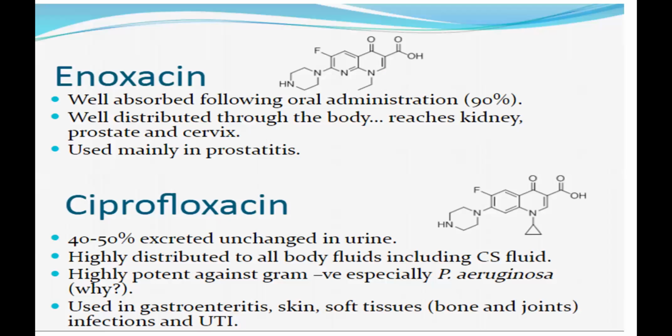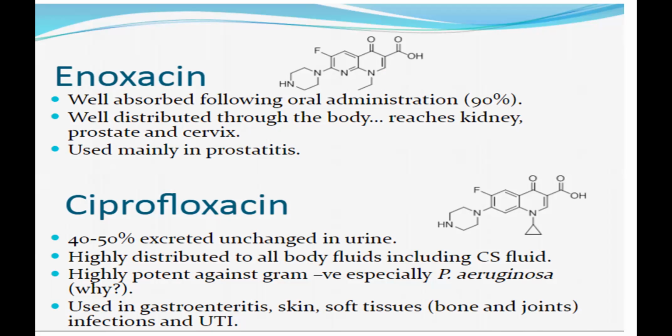Enoxacin. So what is enoxacin? Structure everything similar to that of norfloxacin. The only thing is that the carbon at the 8th position is replaced by a nitrogen. Okay, that's the only difference between norfloxacin and enoxacin. It is an example of a 1,8-naphthyridine.